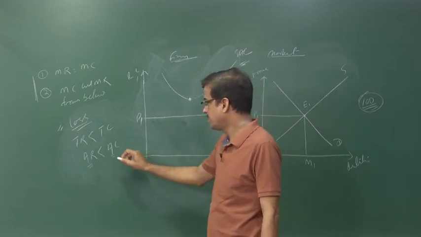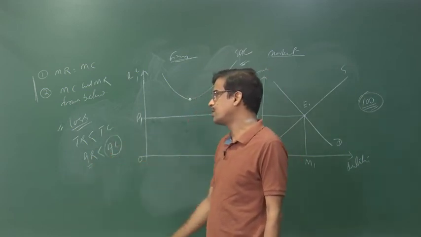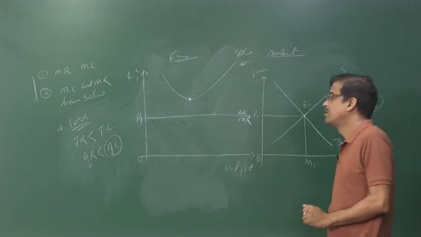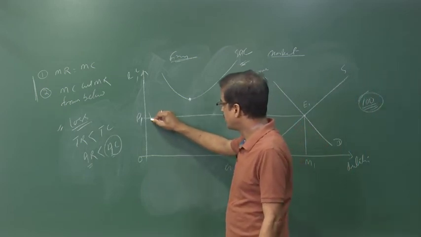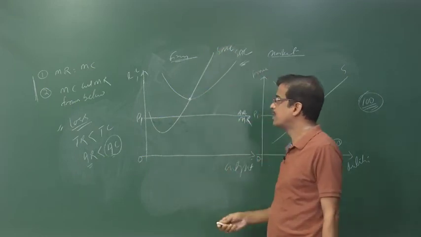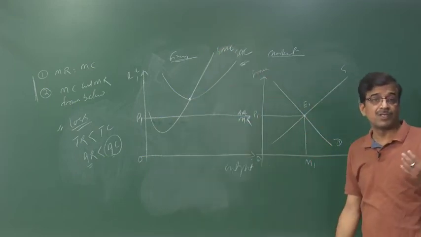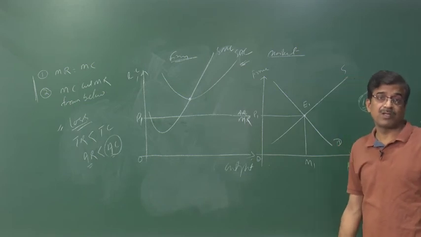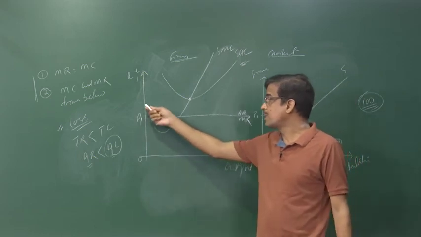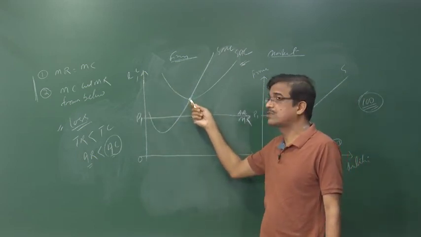That is the condition: the cost is more than the revenue, or the revenue is less than the cost. Now we have to trace the corresponding marginal cost curve, which must pass through the minimum point, because we know the relationship between average cost and marginal cost: when marginal cost lies below the average cost, average cost falls.